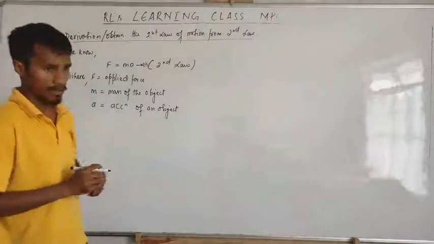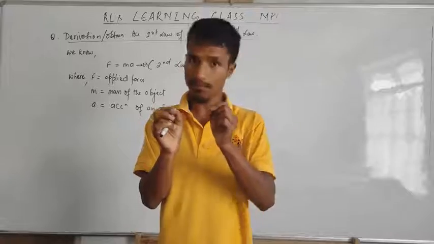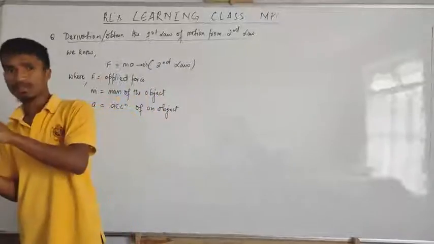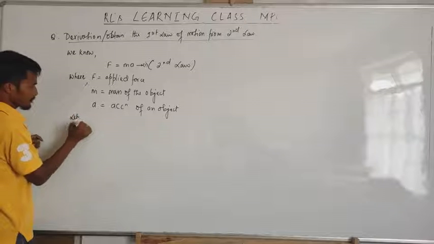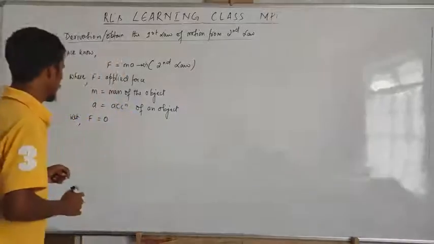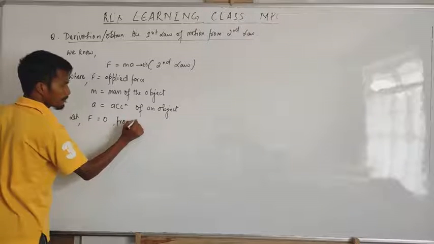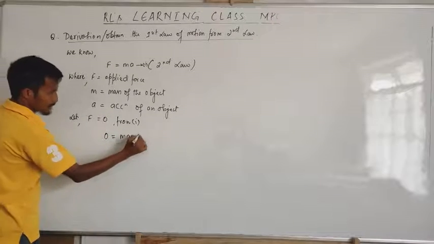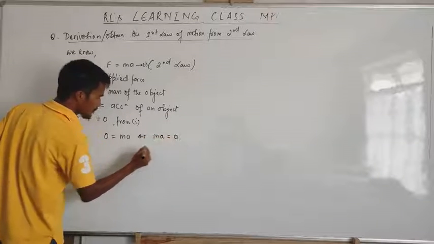But this is from the second law. But in the first law, we said that the object, if it's at rest, will remain at rest. Got it? Okay. It means there is no force applied. Let F be equal to 0, meaning the applied force is not there. Now put it in equation 1. From 1, we get 0 is equal to MA, or MA is equal to 0.